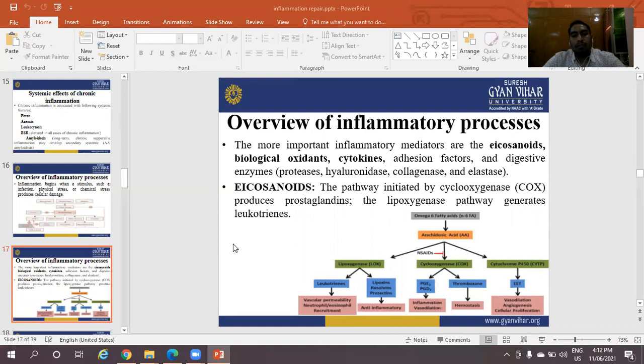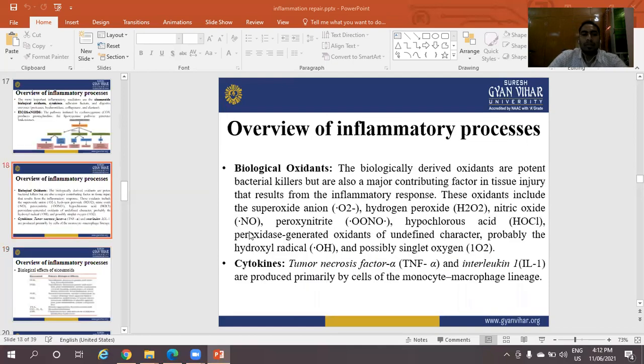Eicosanoids: the pathway initiated by cyclooxygenase, COX, produces prostaglandins. The lipoxygenase pathway generates leukotrienes. These are the eicosanoids: prostaglandins, leukotrienes, and PAF, platelet activating factor.